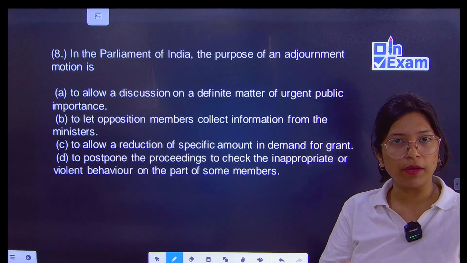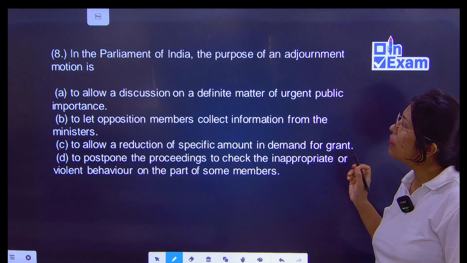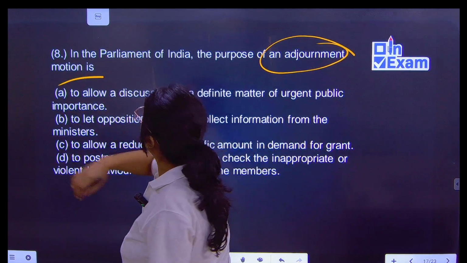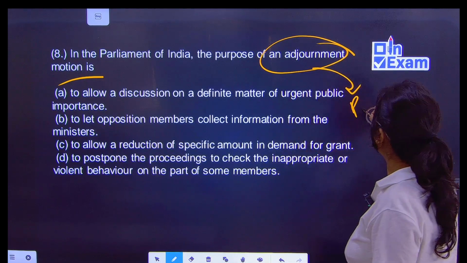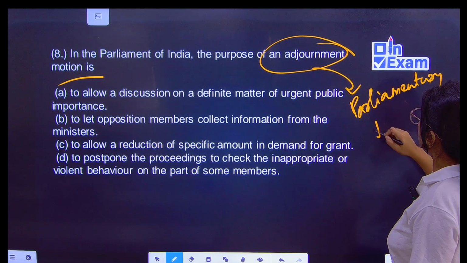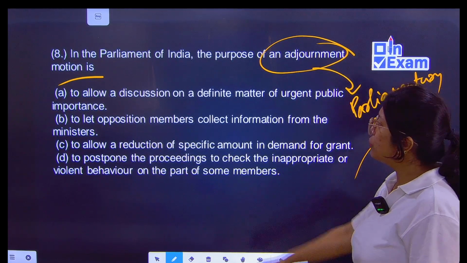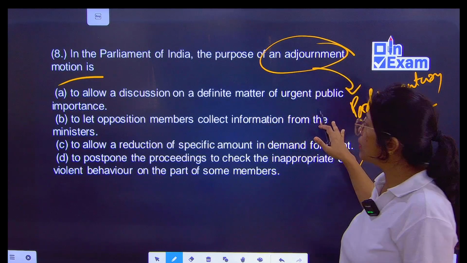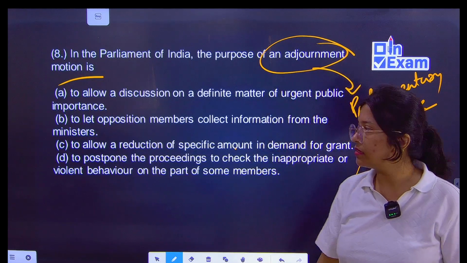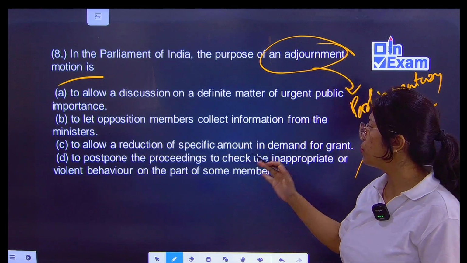In case of constitution amendment in the Parliament of India, what is the purpose of an adjournment motion? The adjournment motion is a parliamentary procedure, very important to remember. Options: to allow a discussion on a definite matter of urgent public importance; to let opposition members collect information from the ministers; to allow a reduction of a specific amount in demand for grant; to postpone the proceedings.